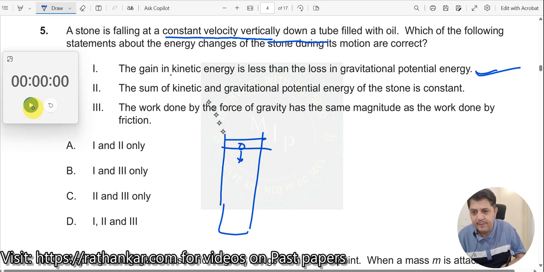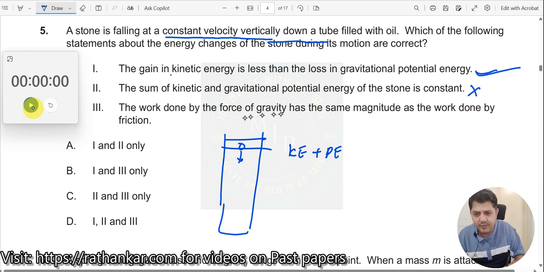Next: the sum of kinetic plus gravitational potential energy of the stone is constant. When can this statement be true? When no energy is lost to the environment. But unfortunately, some amount of energy is lost due to the friction between the solid and the liquid. So therefore, this is incorrect.